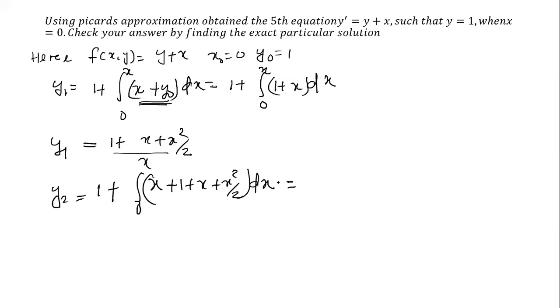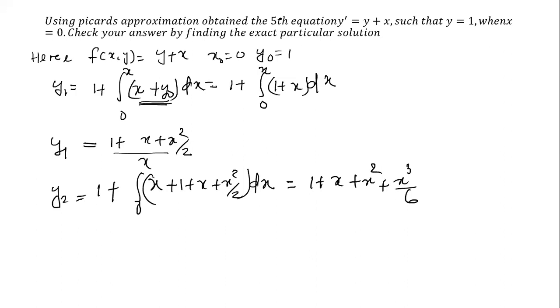After integration, we find that y2 becomes 1 + x + x² + x³/6. That is y2 using Picard's approximation method.